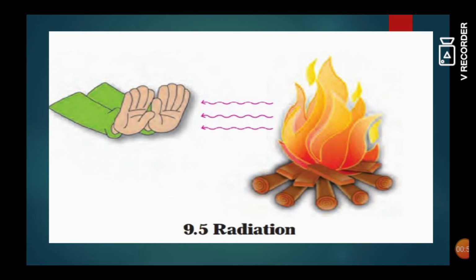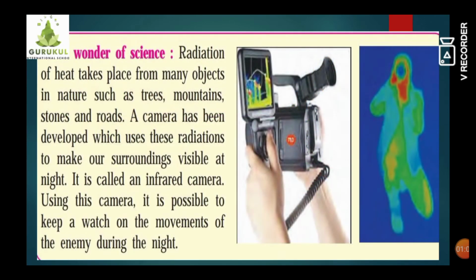So this is used by scientists for various purposes. It is one of the inventions of scientists where they use methods of heat transfer like radiation. Students, do you know that all living and non-living objects contain heat in them? So they radiate heat from their body.